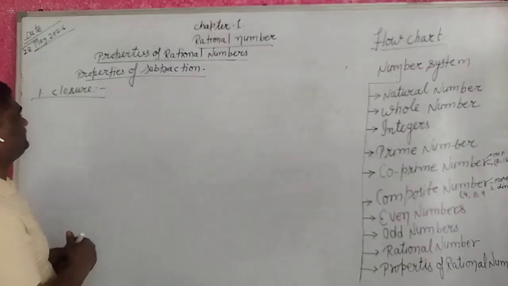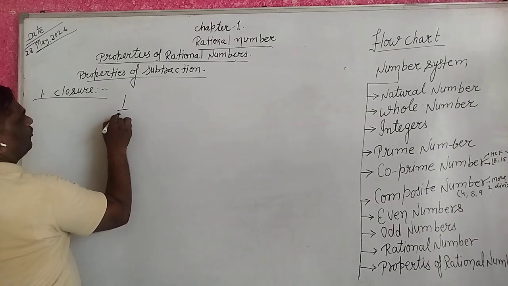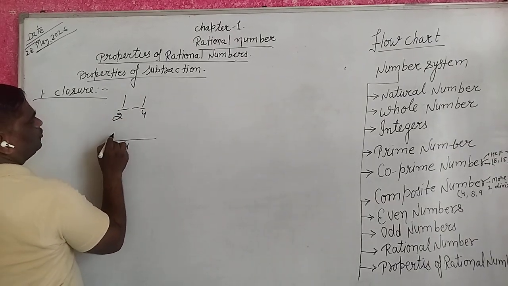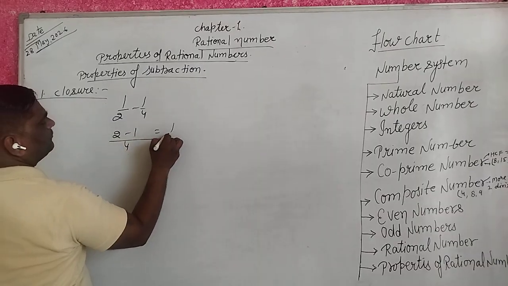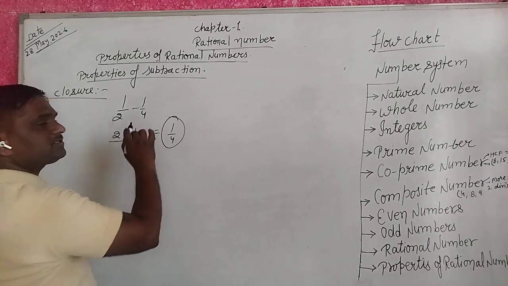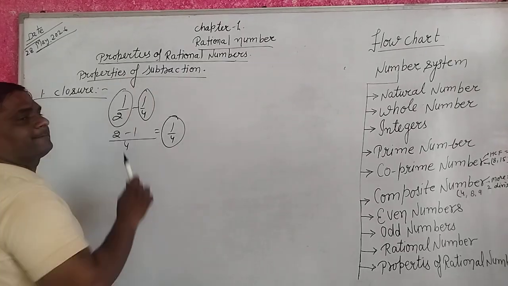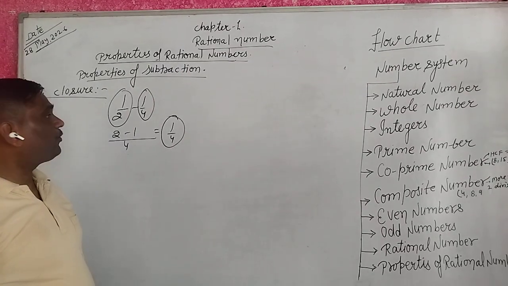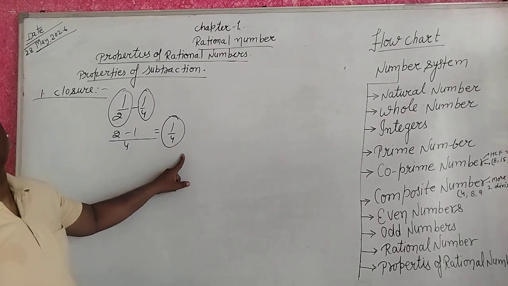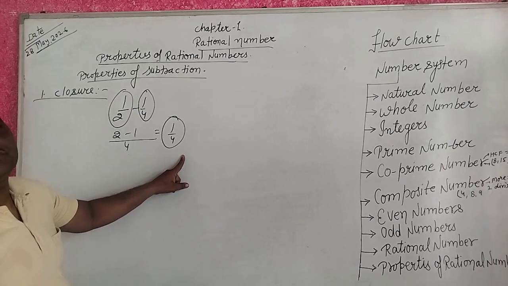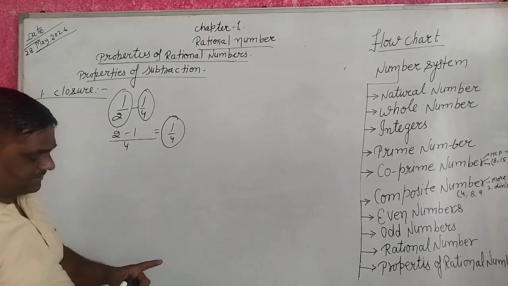For example, 1 upon 2 minus 1 upon 4, LCM 4: 2 2s are 4, minus 1, that is 1 upon 4. That is always a rational number. So the closure property holds for subtraction. Okay guys? Yes.